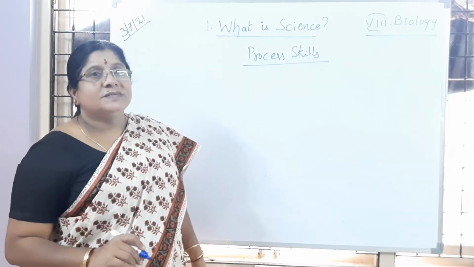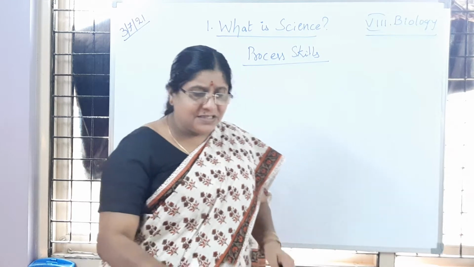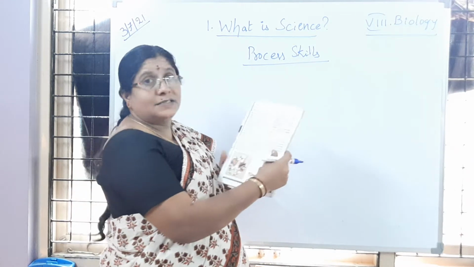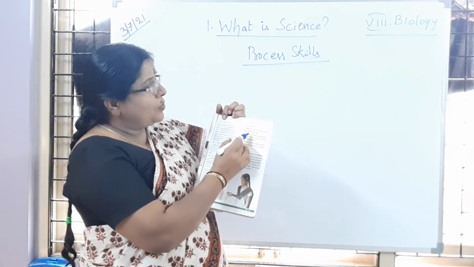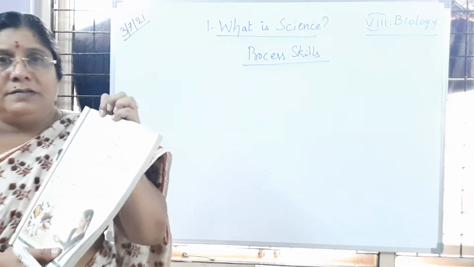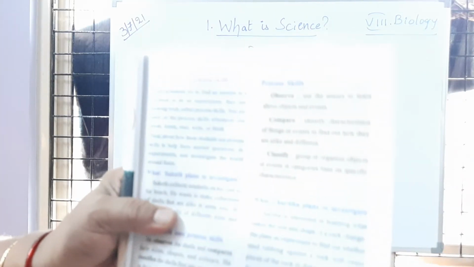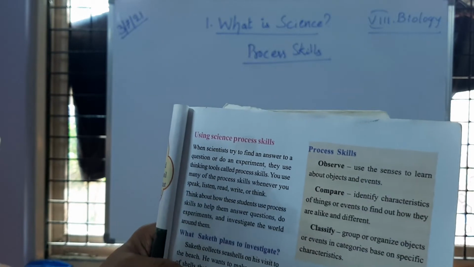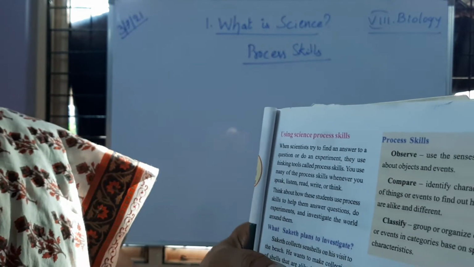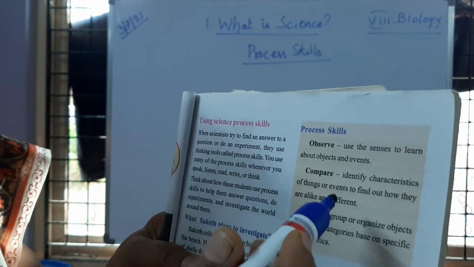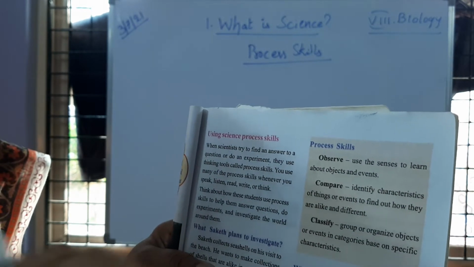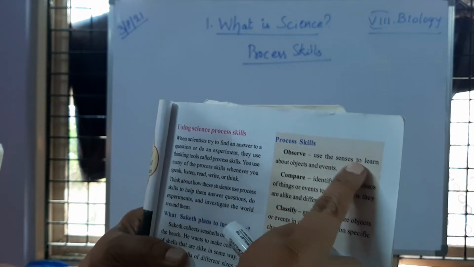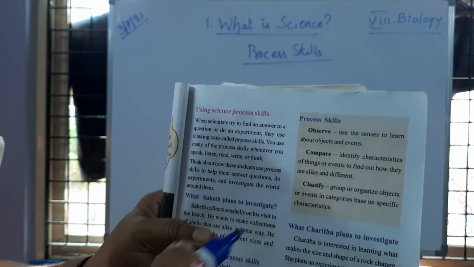So some examples are given, children. Process skills. If we observe here, observe means use the senses to learn about objects and events. So now, process skills use the senses, the sense organs. To speak we are using our tongue, to see we are using our eyes, to listen we are using our ears. So we use senses to learn about objects and events.